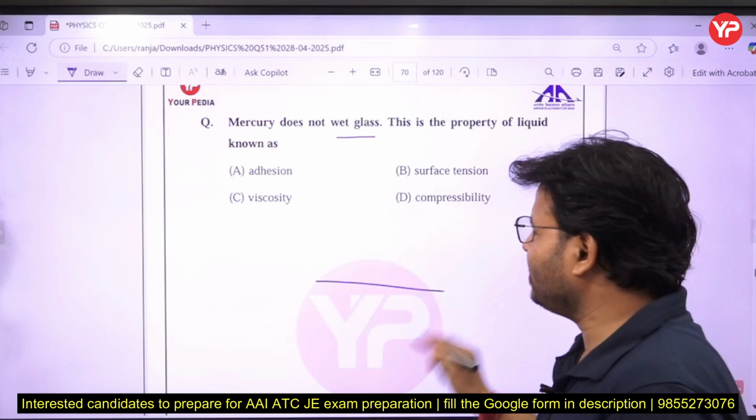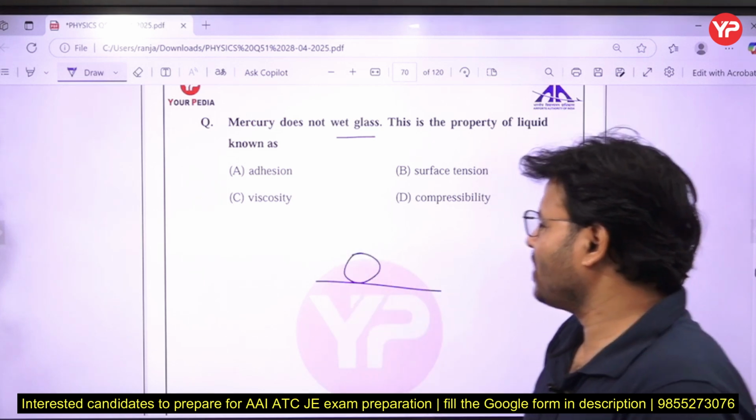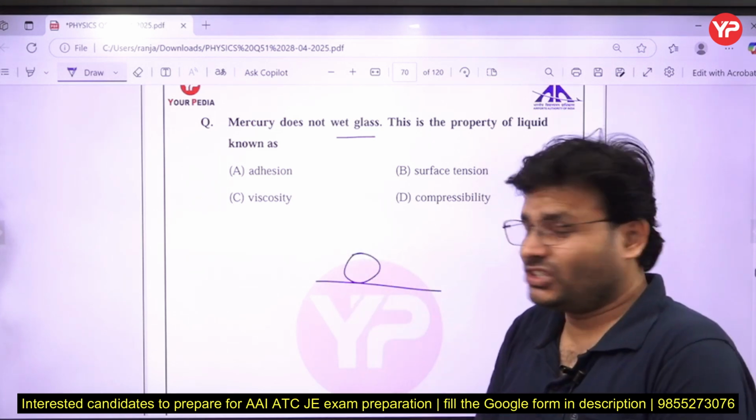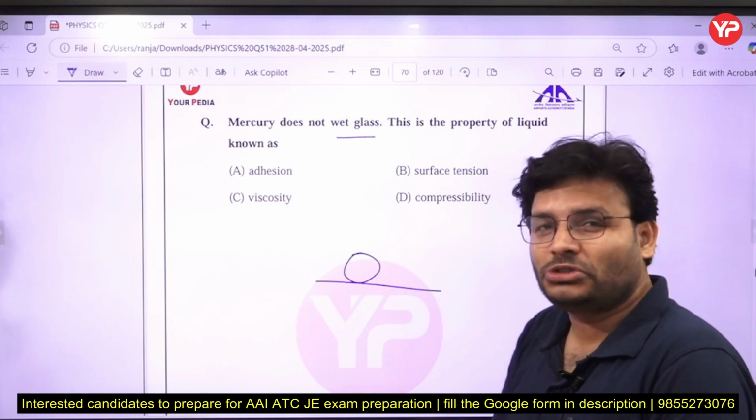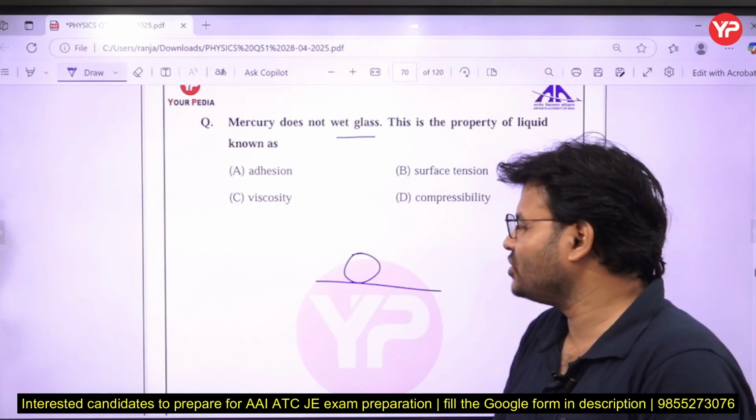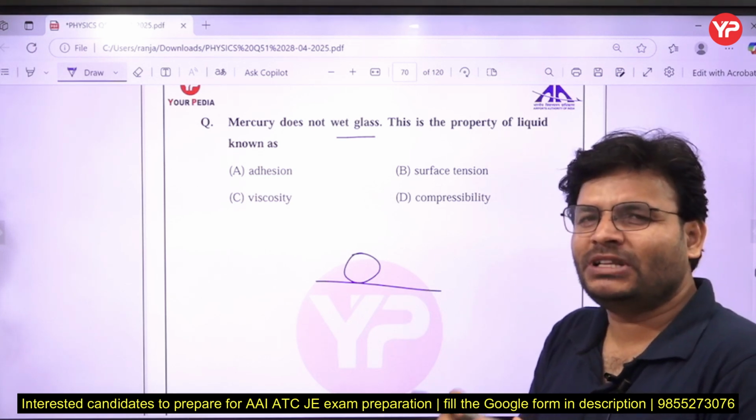Suppose this is your hand, my dear friends, and this is the drop of water. Just now I told you that there are two types of force, one is adhesion and another one is cohesion. So adhesion is basically between unlike particles.